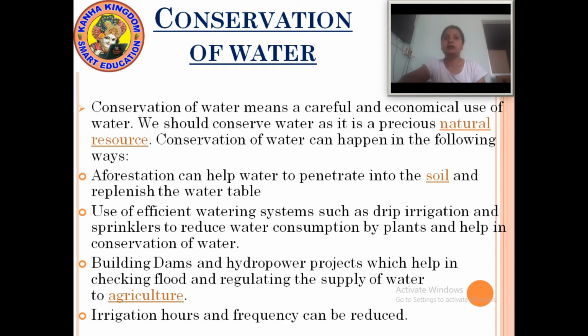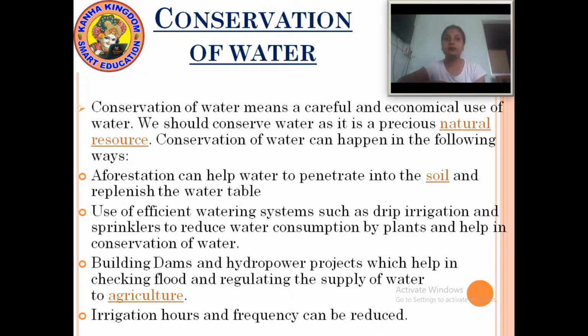Conservation of water means a careful and economical use of water. We should conserve water as it is a precious natural resource. Conservation of water can happen in the following ways. Now we will learn how this conservation of water can happen.